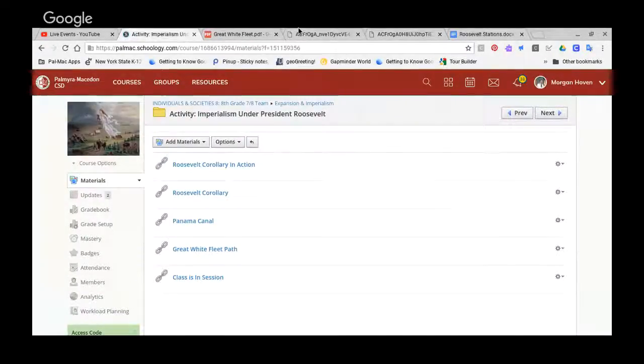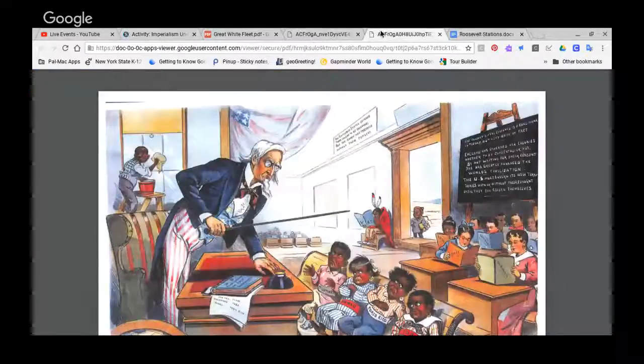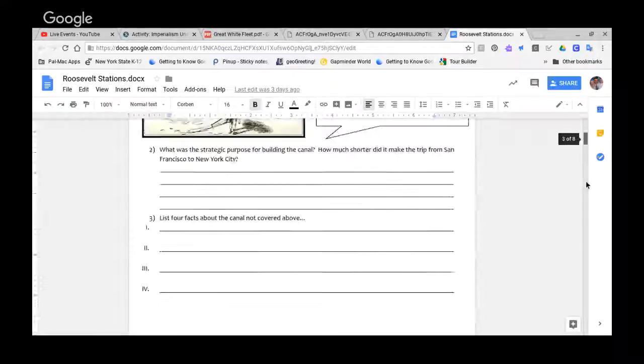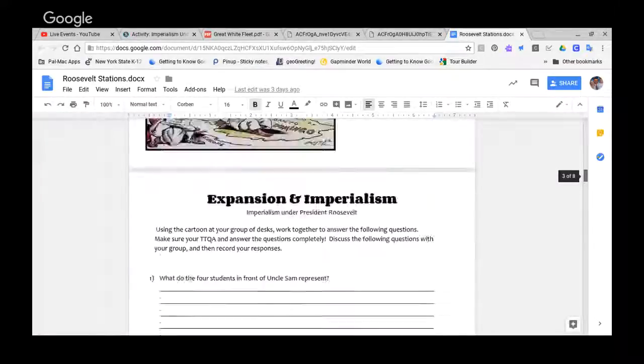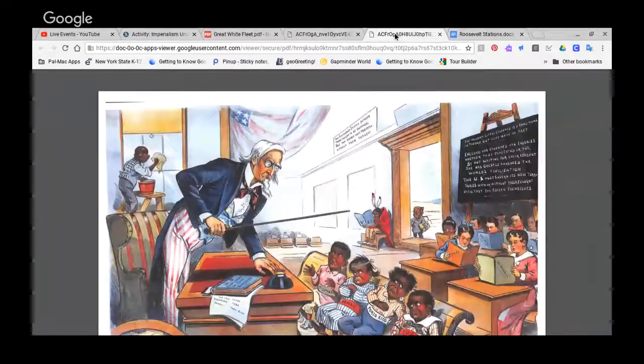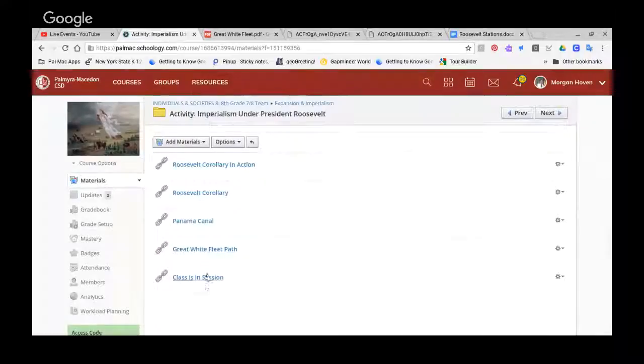Remember, Classes in Session, which is this cartoon, goes with this sheet. So it's really the back of the first page. The back of the first page, Imperialism under President Roosevelt, where it's talking about the cartoon. That's this cartoon, Classes in Session.